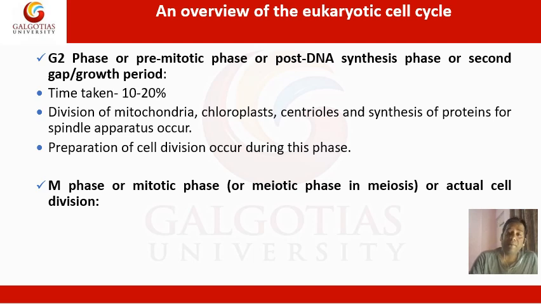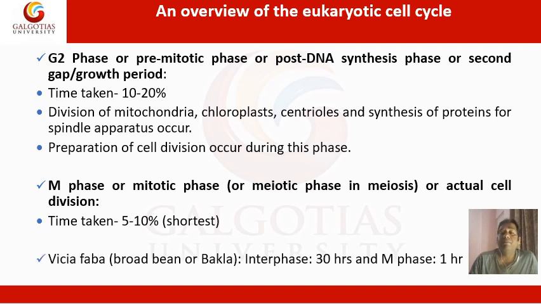So after the completion of all these phases that comprise the interphase, the cell now enters the M phase, also called the mitotic phase, or the meiotic phase in cells that undergo meiosis. It is the actual cell division phase. As we have seen, the M phase is shortest as compared to the interphase.